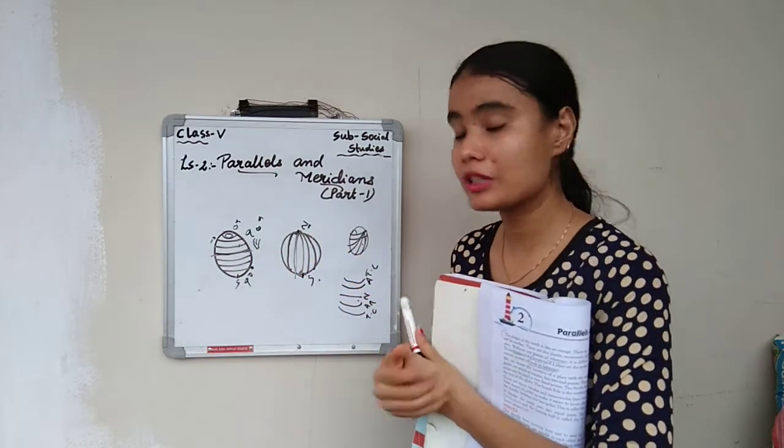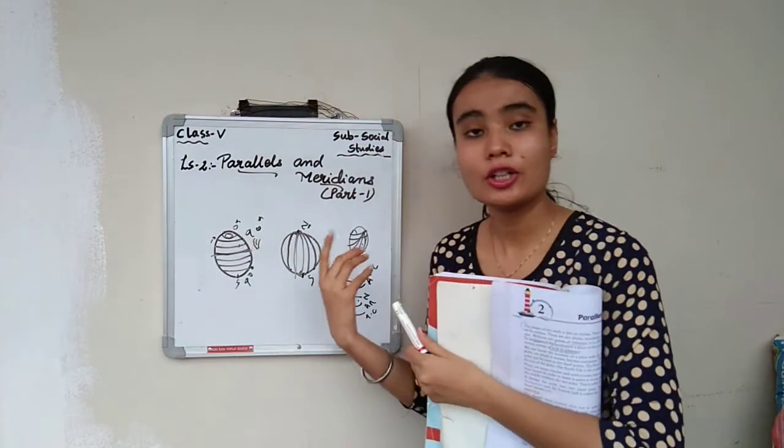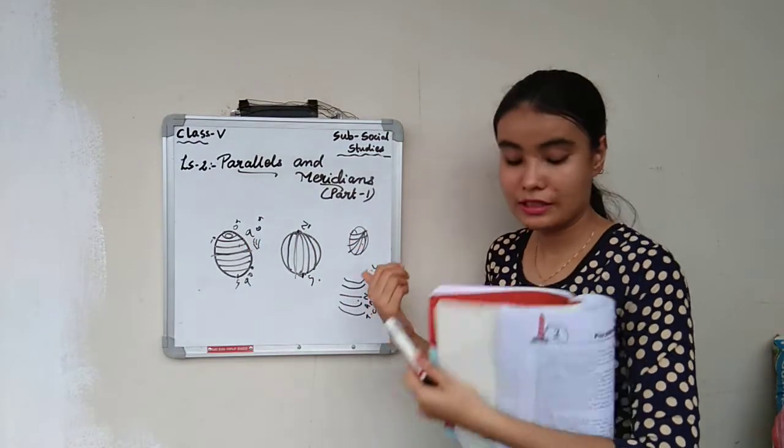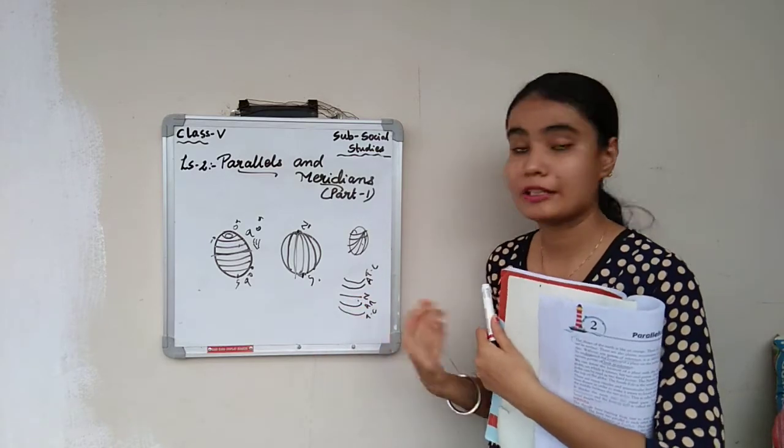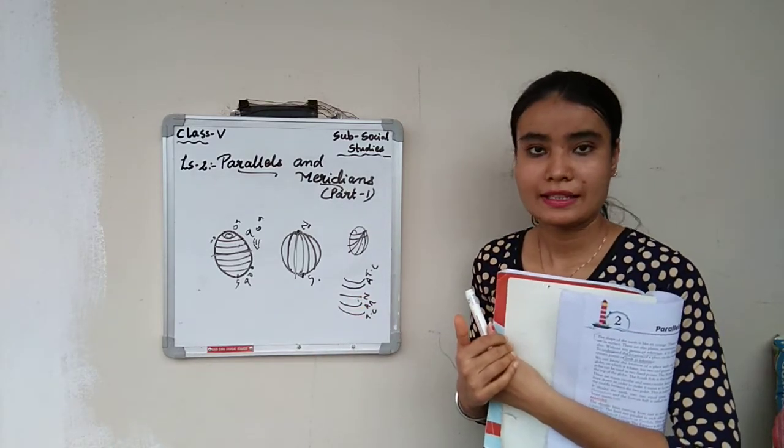Okay, so for our reference we can say them as latitude lines. That is very easy for us. But again these lines have their own names, like Tropic of Cancer, Tropic of Capricorn, Arctic Circle, Antarctic Circle, and the middle line is what? Equator. Is that clear, children?